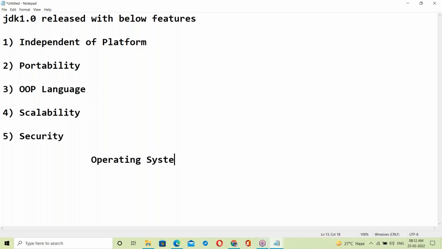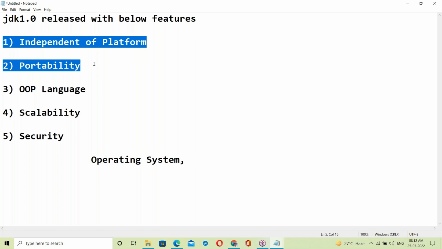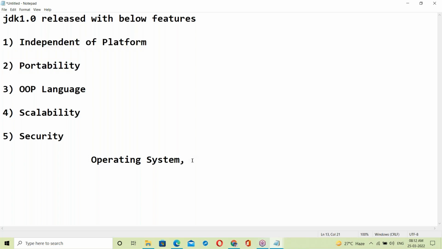How does the operating system behave when you are running a Java program or a C or C++ program? If you know that OS behavior, it is easy to understand platform independence and portability. You must have OS knowledge.